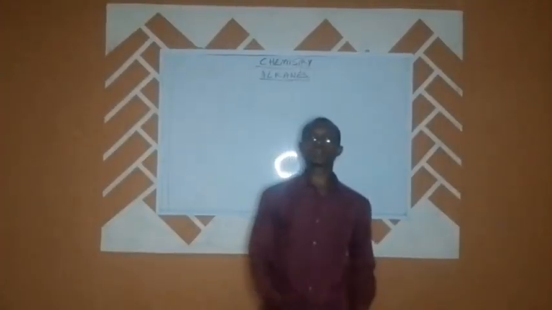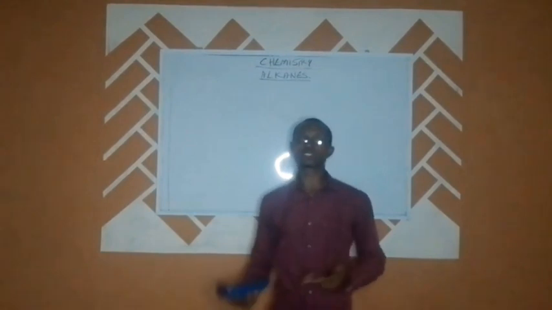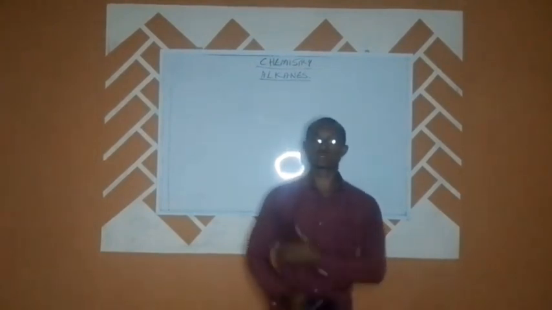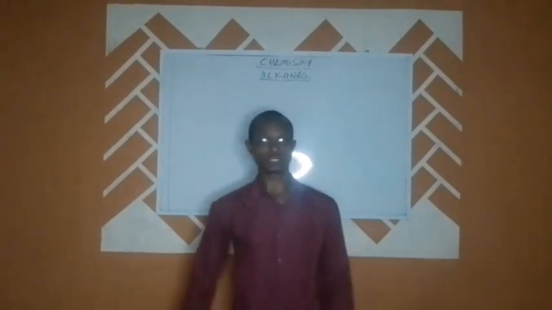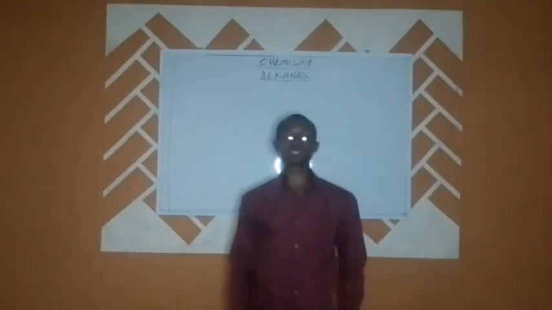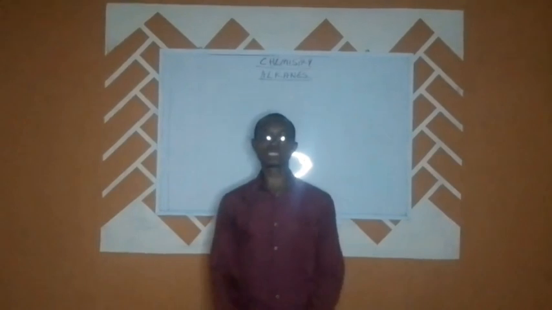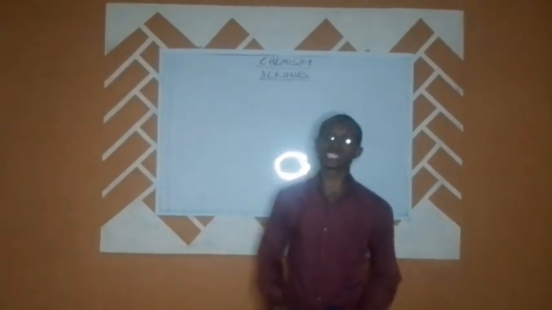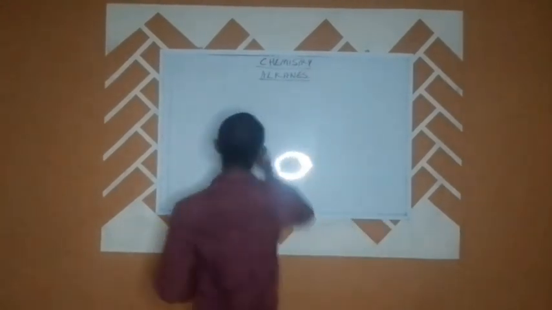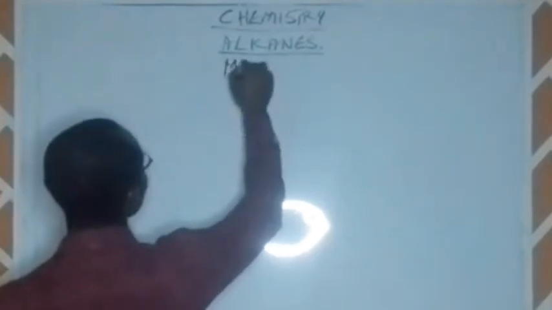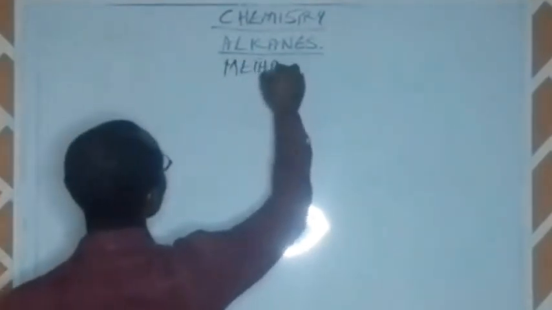So, having talked about the first 5 members of the alkane series, everything we discussed can also be likened to other members of the alkane series. Now I want to look a bit into what the alkanes are, and we'll be using methane as our case study. Methane.